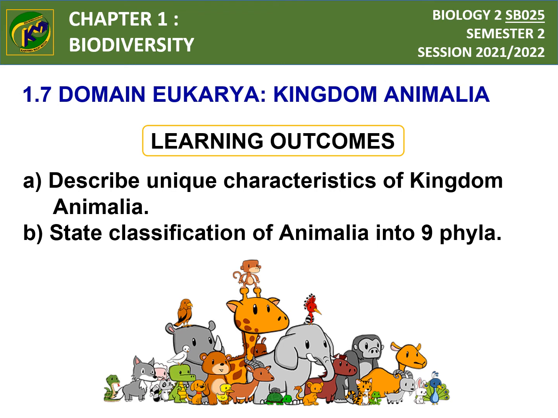This video will help to explain domain Eukarya for kingdom Animalia. So the learning outcomes are for students to be able to describe unique characteristics of kingdom Animalia and state the classification of Animalia into 9 phyla.